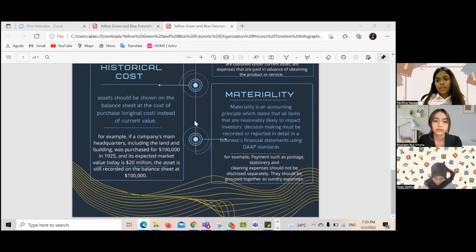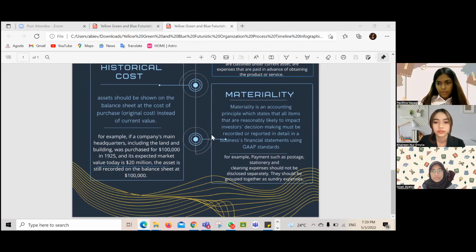The eighth basic concept is materiality. Materiality is an accounting principle which states that all items that are reasonably likely to impact investors' decision making must be recorded or reported in detail in a business's financial statements using GAAP standards.